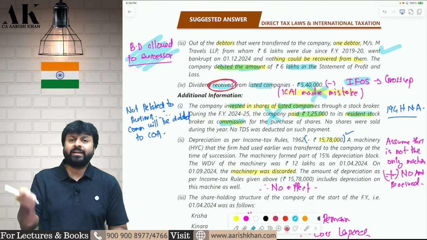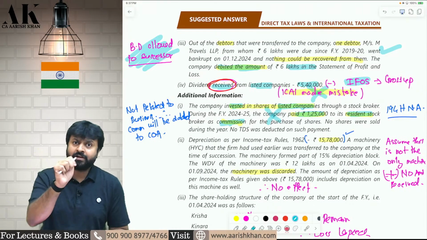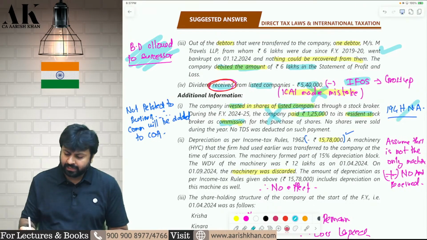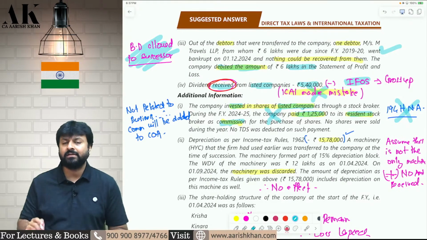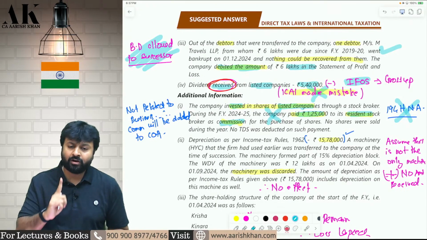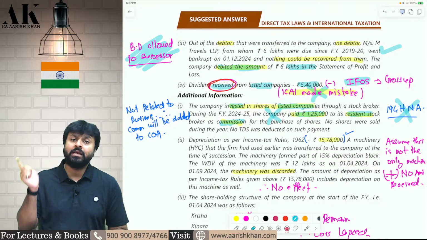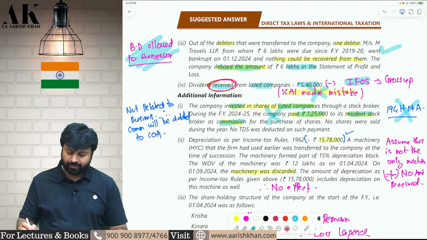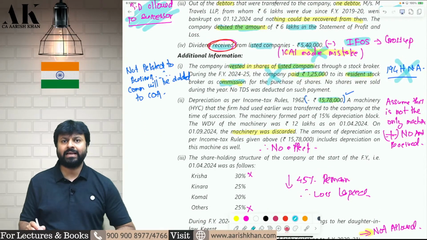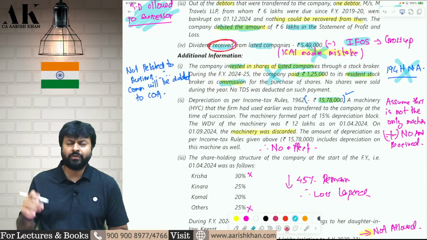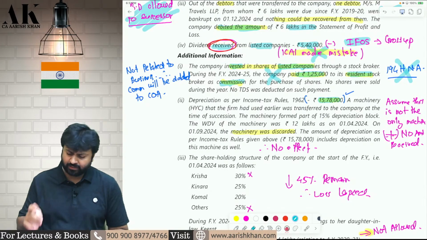Yes, whether TDS is deductible or not deductible, that is a different question. TDS is not deductible. 194H is not applicable on commission paid on brokerage of securities. Remember or not? Commission paid on brokerage of securities, TDS is not applicable. Commission paid on brokerage of commodity, TDS is applicable in that case. I hope it is clear to all of you. Next one. The depreciation as per income tax law is 15,78,000. So that you will reduce from your PGBP income. There is nothing wrong in that.